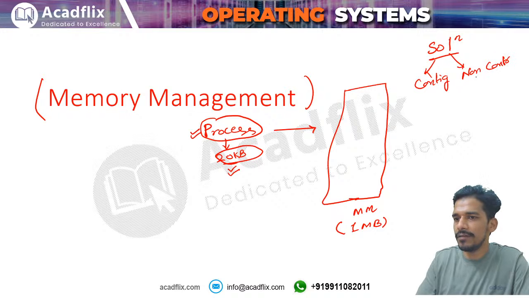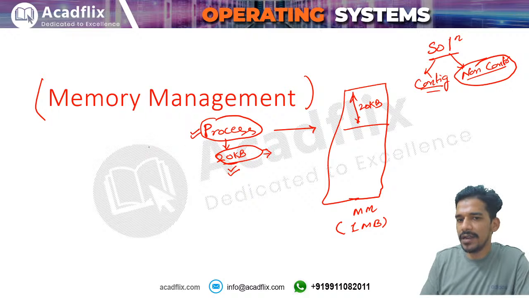When we say contiguous, it means that this 20 kilobytes in the memory will be provided sequentially, one byte after another. In non-contiguous allocation, we will divide the process into different partitions.